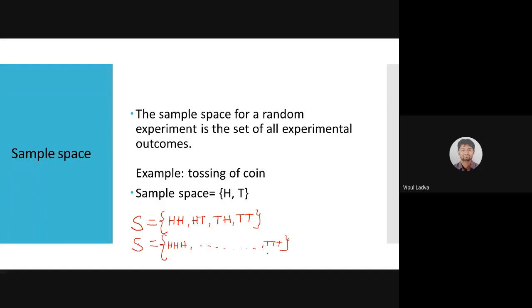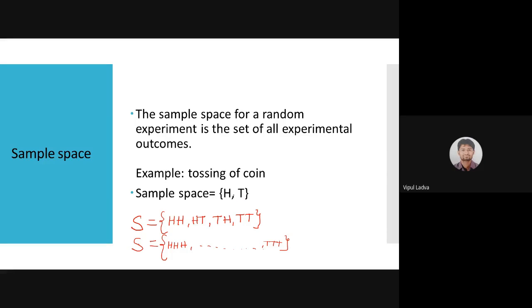If I'm tossing 3 coins, or tossing a coin thrice, it's okay. One more thing I would like to add over here in the sample space: order doesn't matter. I'd mention H, then T, it's totally fine.